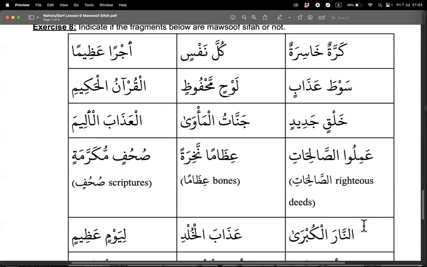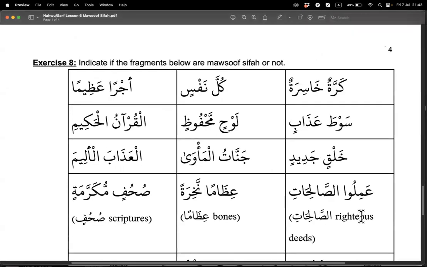Just tell me whether this is Mawsoof Sifah or not. Karrotun, qasirotun. Mawsoof Sifah. Yes. Notice that I don't put meanings for most because I don't want us to be burdened by vocab for now. I just want to make the concept very clear.